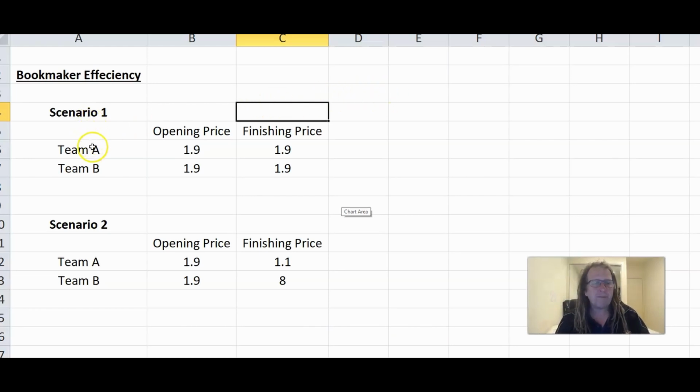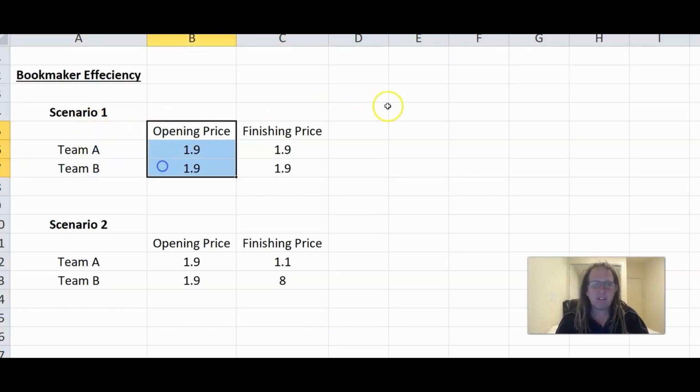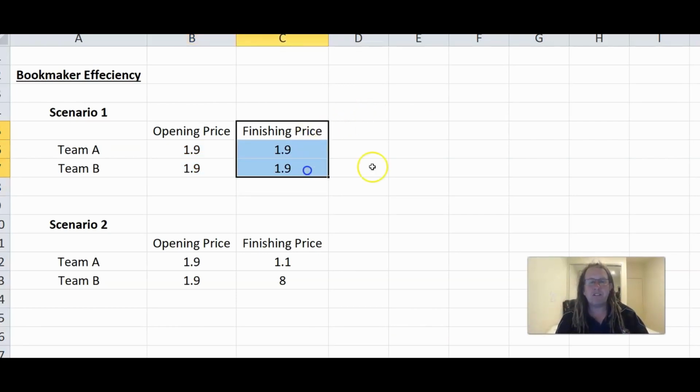So scenario 1, Team A and Team B, the opening price of the bookmakers is $1.90. Now let's assume that throughout the whole time between when it opened to when the sport has kickoff or tip-off or whatever you want, the finishing price is $1.90 as well. And let's imagine that for every single game that season, the opening price finished at the finishing price. What would you say then?